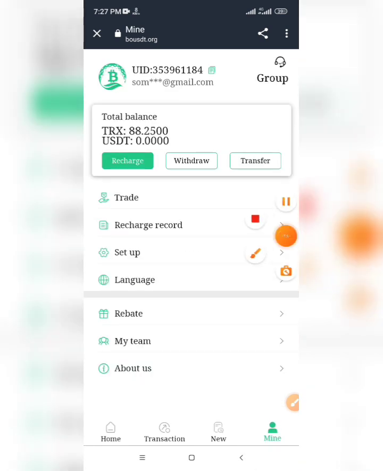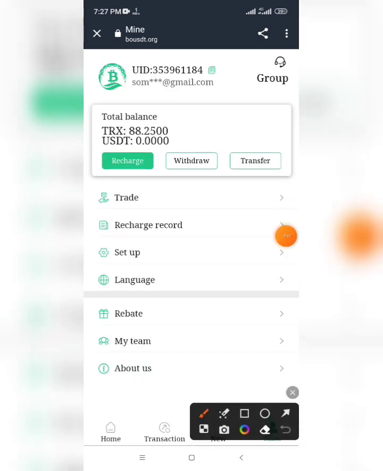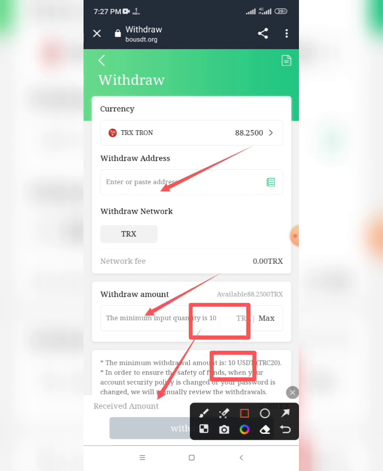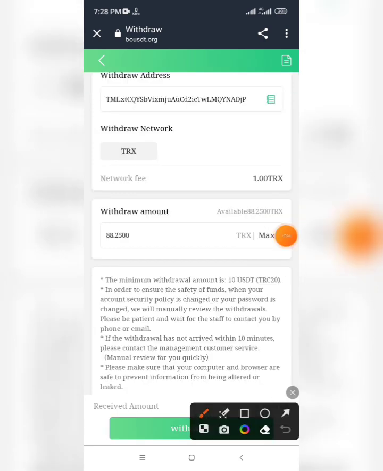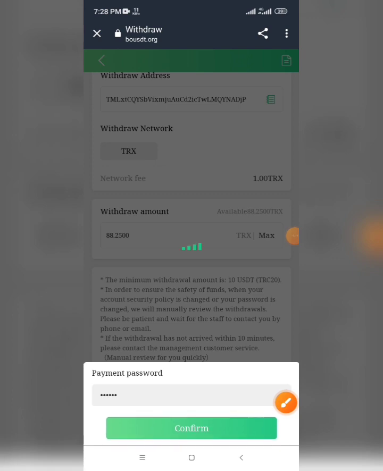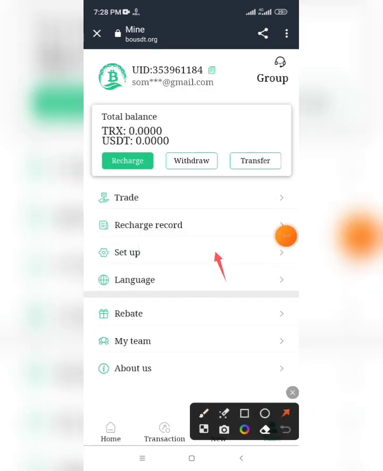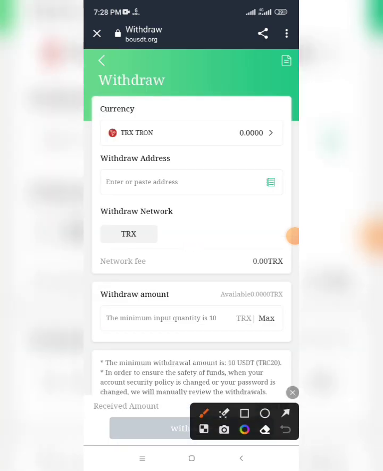Go to Mine and click withdraw. When you want to withdraw, everyone, put your TRC20 wallet address there, put the amount and click withdraw. Like we see, minimum withdraw is 10 TRX or 10 USDT. Watch me. After I put my wallet address and the amount, I click withdraw now. Confirm. The withdraw is successful, everyone. I will go now to my withdraw record.